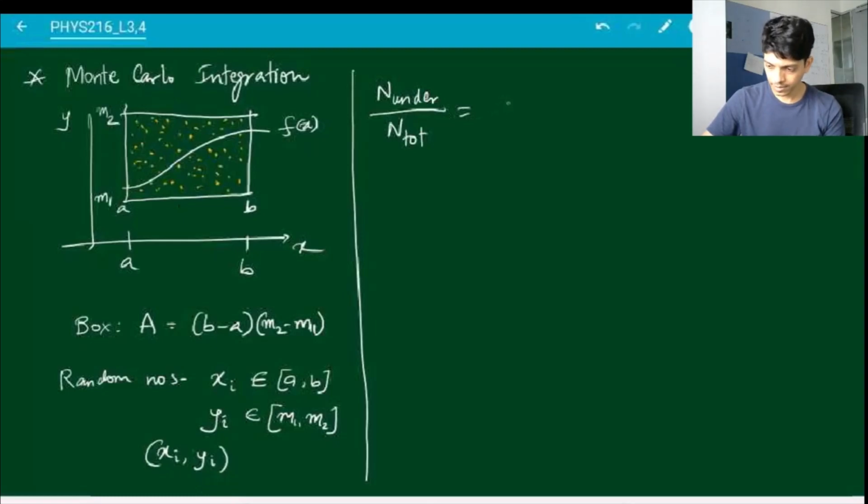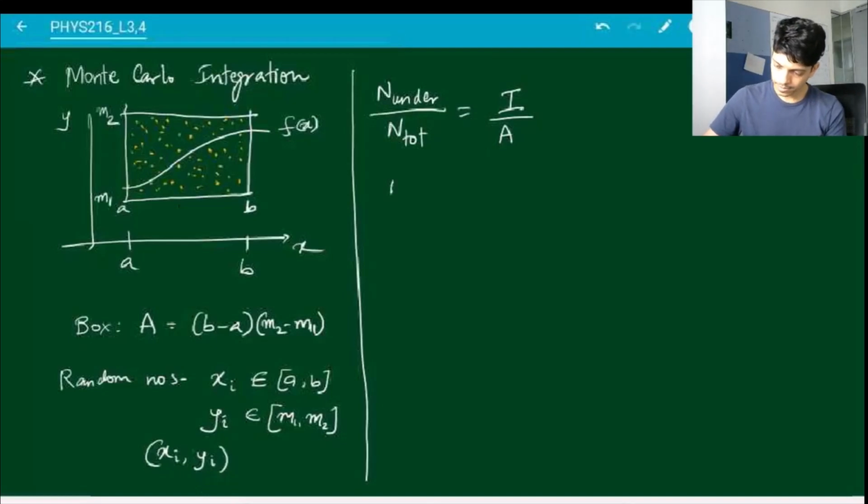So n under the curve is just the integral, and n tot is just proportional to the total area of the whole box, right? Because the integral is just the area under the curve, and because these are uniformly distributed random numbers, which I have no control over where they will lie, the ratio of the areas has to be equal to the ratio of the points that lie inside them.